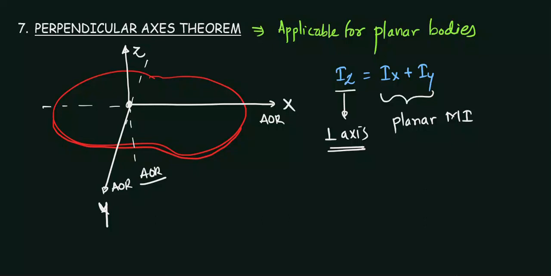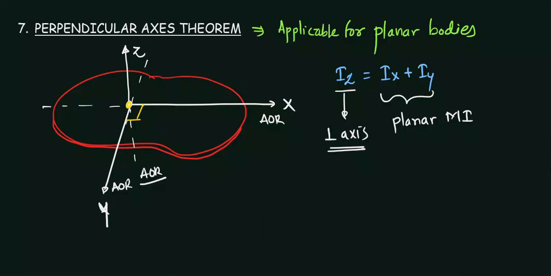Okay, so if it is rotated around this axis, it will be the addition of the moment of inertia about the x-axis and y-axis. So you can simply state this as: the moment of inertia about an axis which is perpendicular to the plane of the body is equal to the addition of the moments of inertia about two mutually perpendicular axes which are in the plane of the body. You can simply write this statement. You can mug it up and write it, doesn't matter.